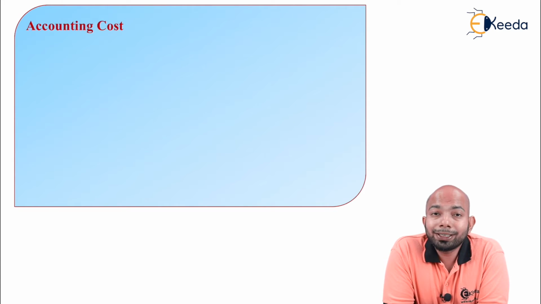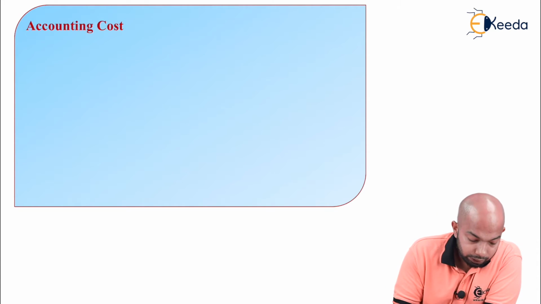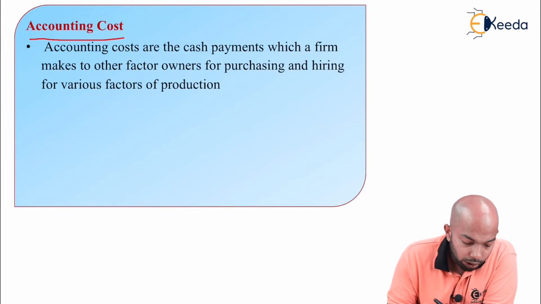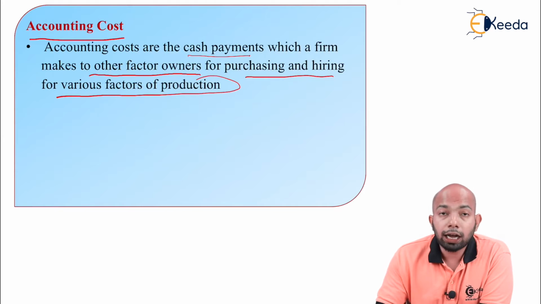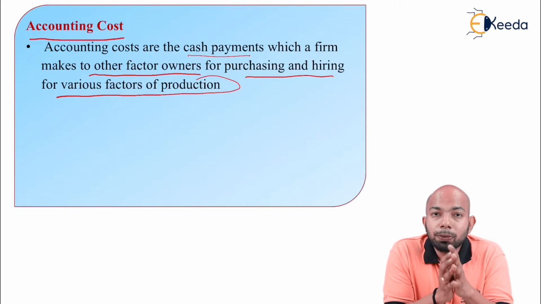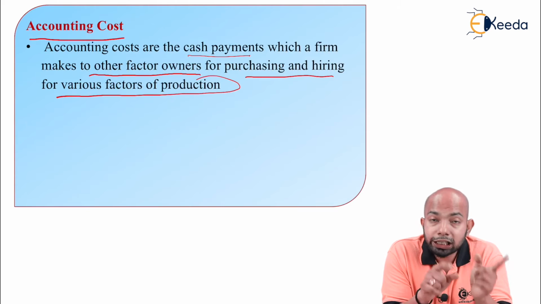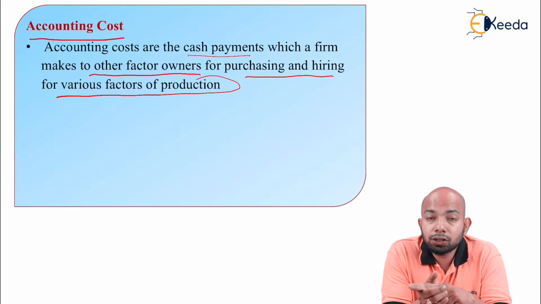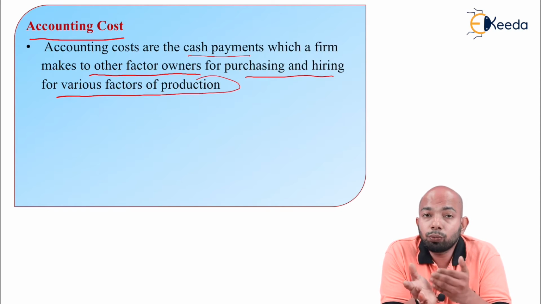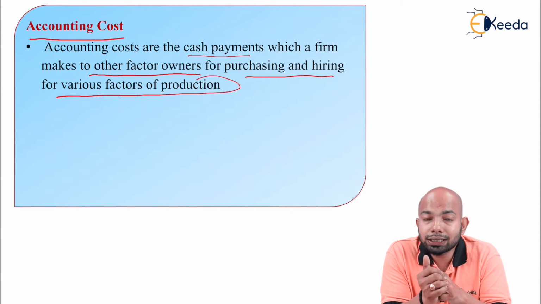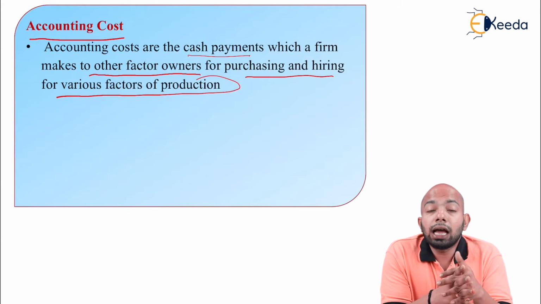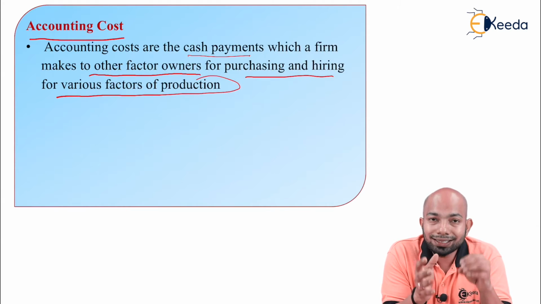Now the first cost that we'll be discussing is the accounting cost here. Accounting costs are the cash payments which a firm makes to other factor owners for purchasing and hiring various factors of production. Accounting cost is basically the cash payment that a firm makes. This payment goes to other factors of production or other firms, from which goods are hired, services are hired, or other goods are purchased, as a part of the factors of production, and this is basically the input.